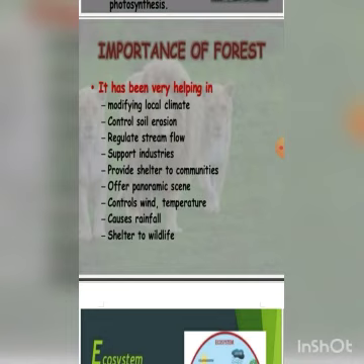Regulate stream flow, the stream in form of wind as well as in form of water. Support industries. As you know, there are a number of industries which require forest area or the vegetation for their raw material, like lac, timber, furniture industry, paper industry and others. Provide shelter to different communities.